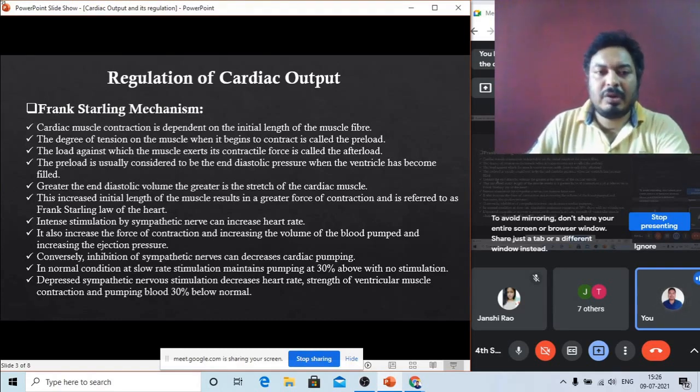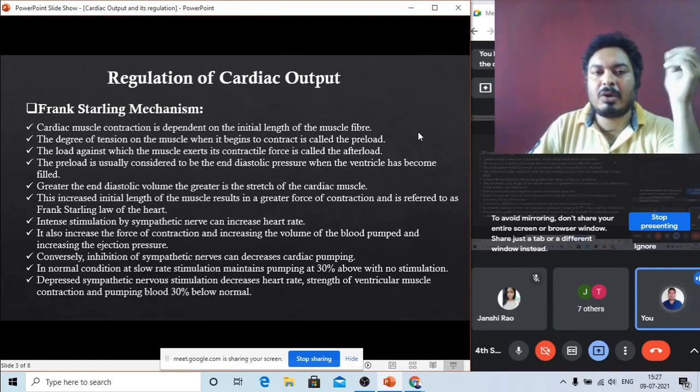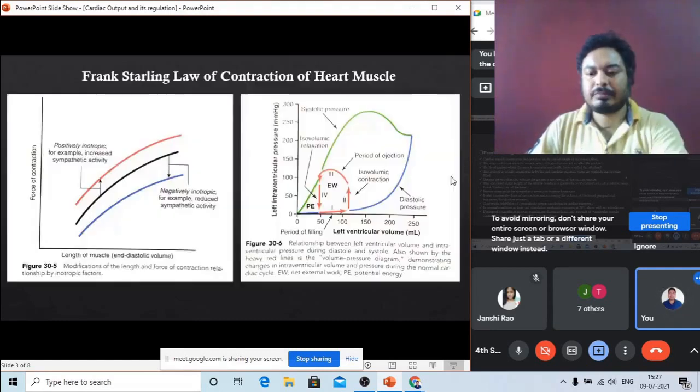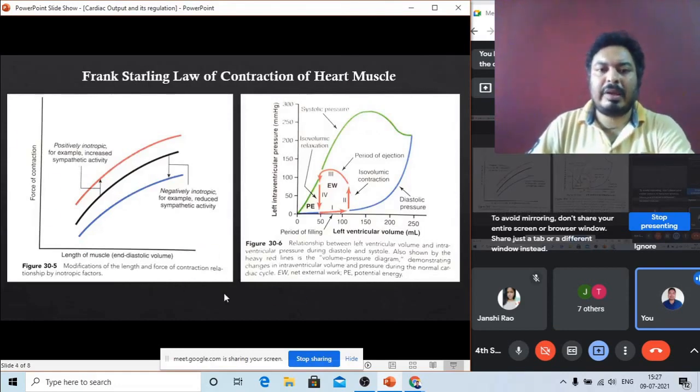So this is about the Frank-Starling mechanism, named after two scientists, Frank and Starling. This is the regulation of the cardiac output by the Frank-Starling mechanism. Other mechanisms also contribute to the regulation of the cardiac output. Before going to those other regulations, I am showing here one picture.